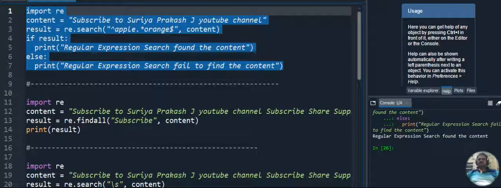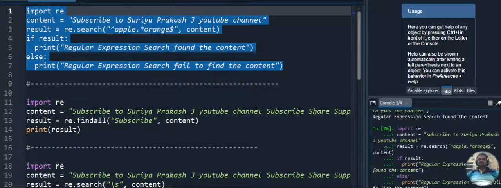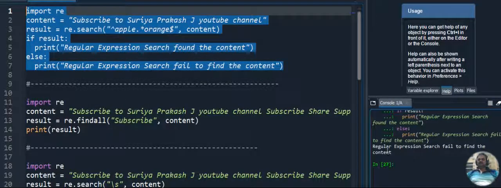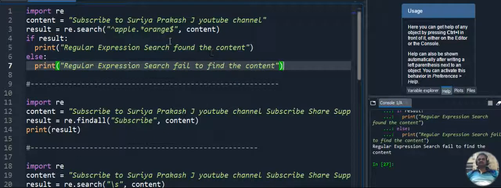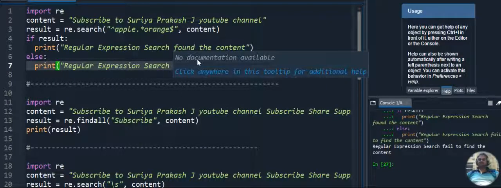So I am executing this code and let's see the output. You can see the output here: "regular expression search failed to find the content". So I hope you understand how the search is happening in the regular expression. If I give something that is available in the content, it will give a positive result. If I give something else that is not available as a string in the content, then I will get a negative result. So this is the first program execution.